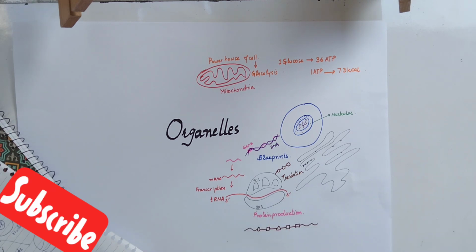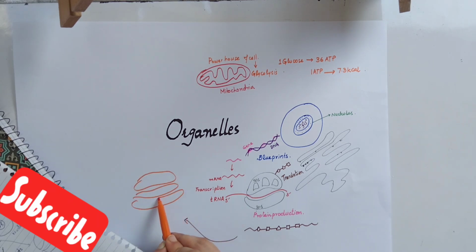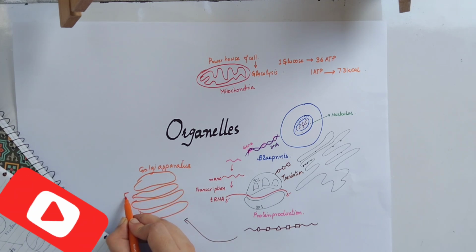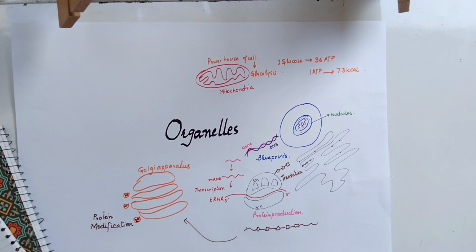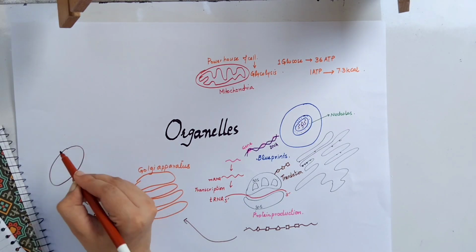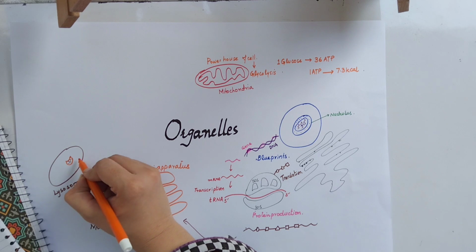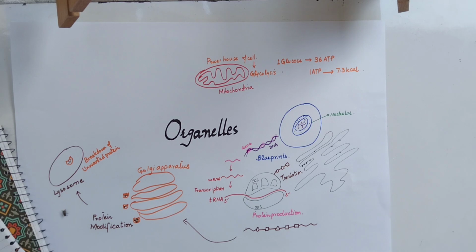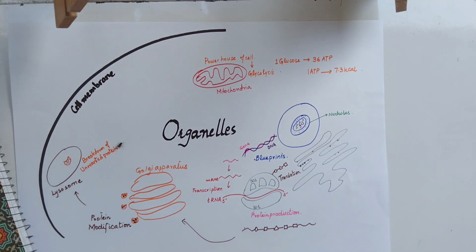Okay, after the synthesis of the protein, the next step that the cell has to perform is to pack this protein. The protein has been formed, but it cannot be transported out of the cell without packing. So for the complete packaging of this protein, the Golgi apparatus is there. They are responsible for protein modification and packing them in such a way that they can be transported out. But sometimes the proteins which are formed are not up to the mark, or wrong proteins are formed and not required by the body. So there is another organelle called the lysosome. This organelle is responsible for breaking down those undesirable proteins.